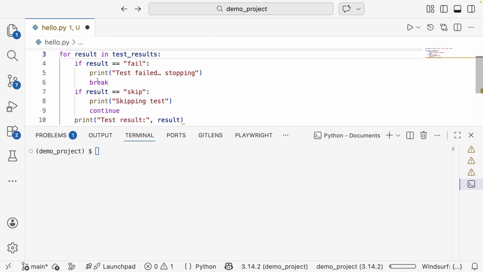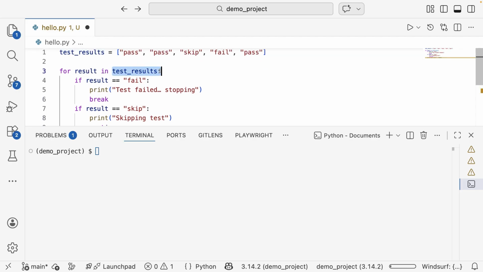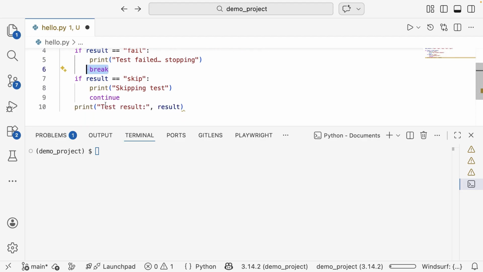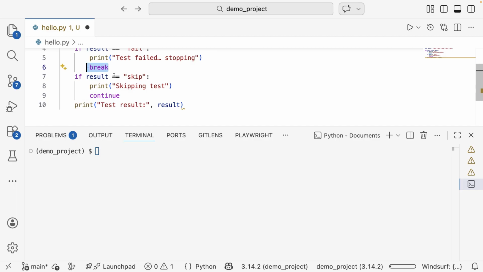So this is the for loop here. For each result in the test results, we are going to check if the result is fail. We are going to print test failed, stopping, and we use the break statement here to do that. So the for loop stops and the program stops.